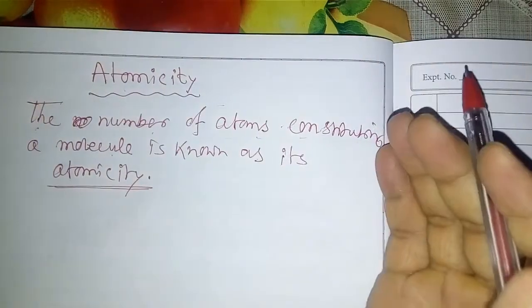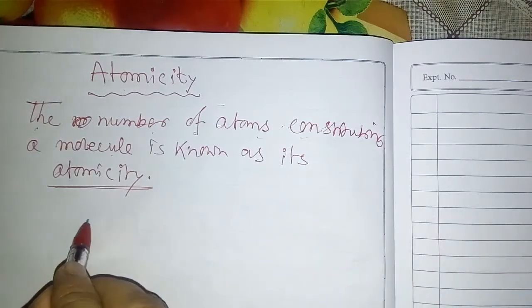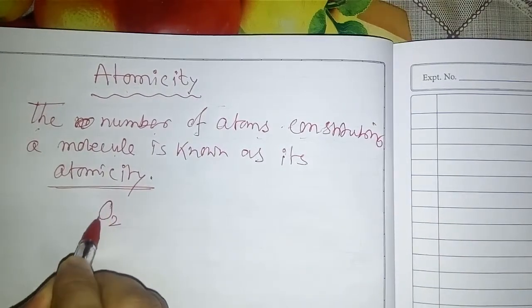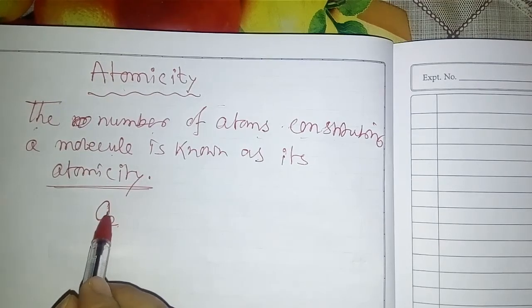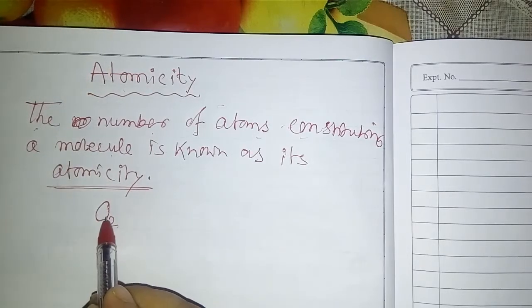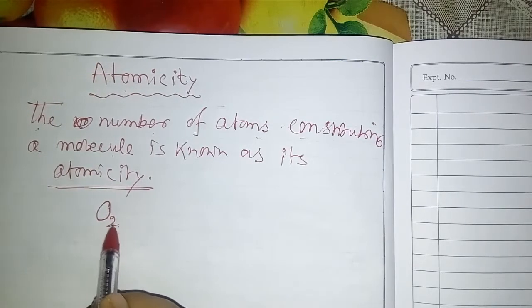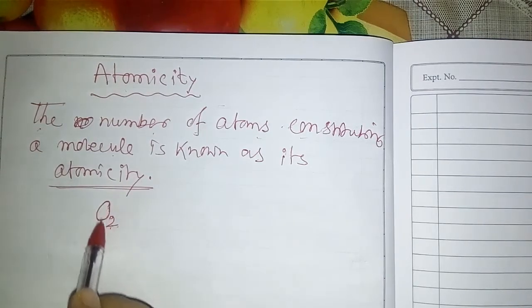Now some examples. One example is oxygen, O2. This is oxygen gas, another name is dioxygen. So what is the atomicity of dioxygen?